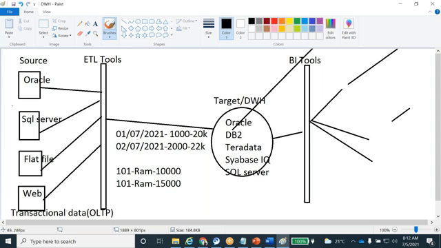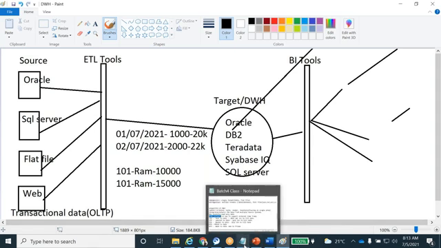But in the US, they store the dollar symbol, right? In the UK, they store the pound symbol. Different countries have different formats. But while loading into the data warehouse, we have to load into one unique format, either dollar, pound, or rupee. That is integration: we extract data from multiple source systems and integrate it into one unique format.